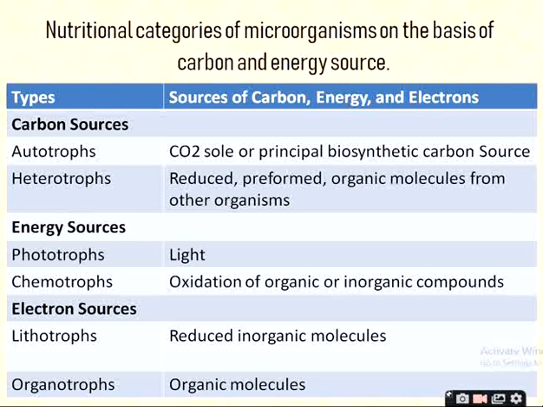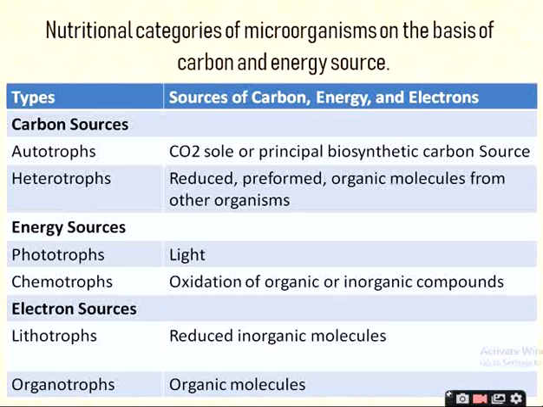Now the energy source: phototrophs. Photo means light, and they use light as a source of energy, and chemotrophs use the oxidation of organic or inorganic compounds as a source of energy. Is it okay?